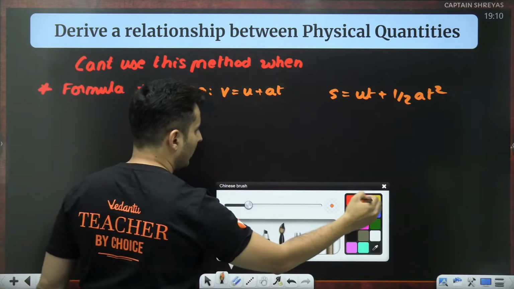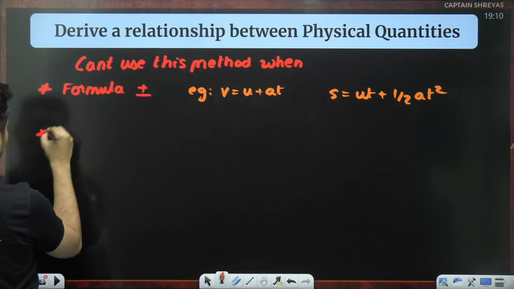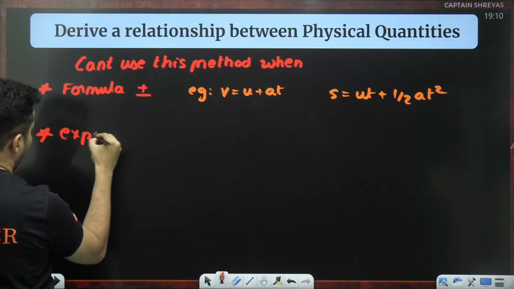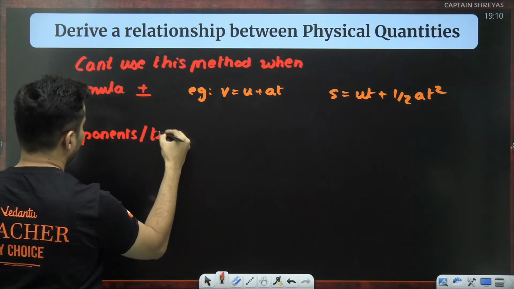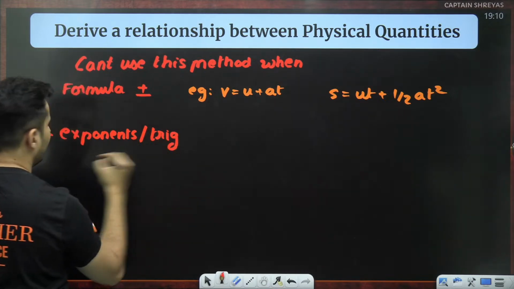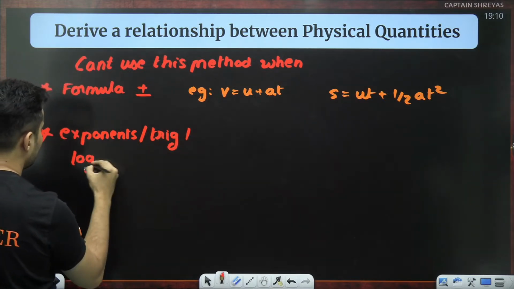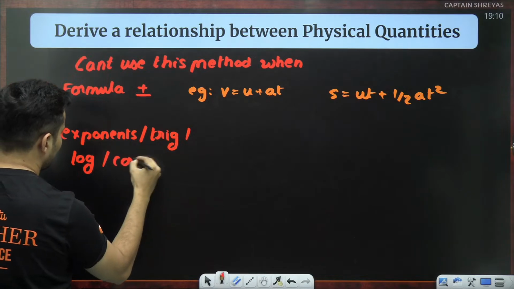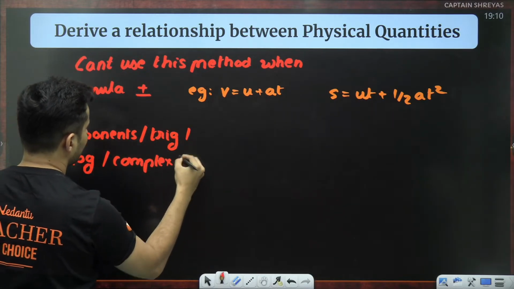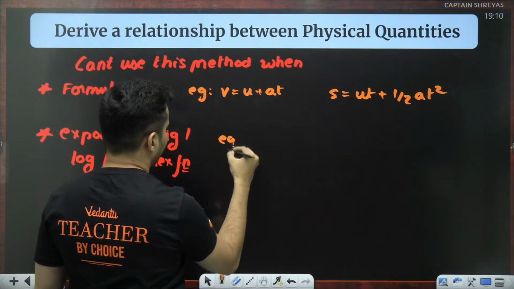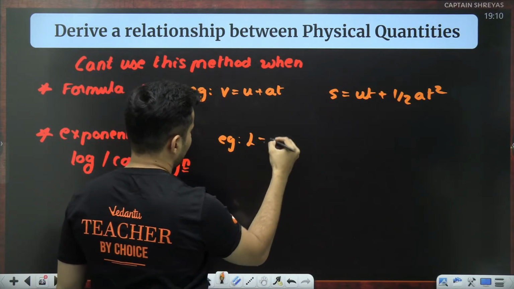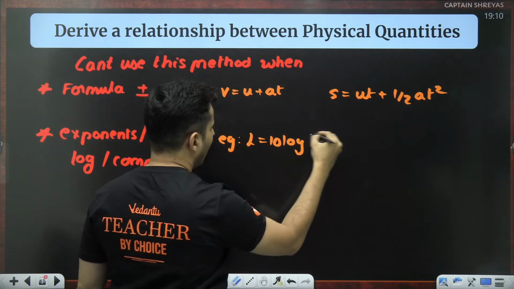Another time where I cannot use it, when there are exponents or trigonometric ratios or logarithms, or any other complex function. Example, say loudness is 10 log I by I naught.